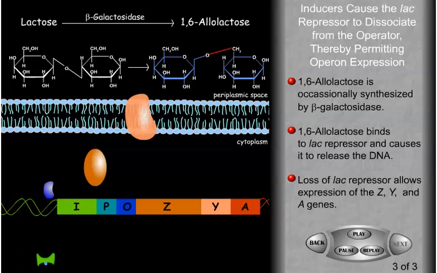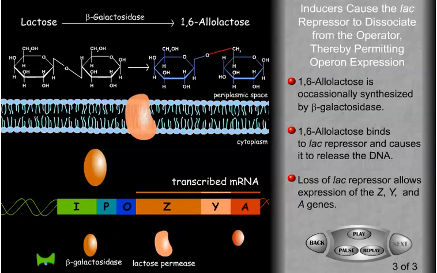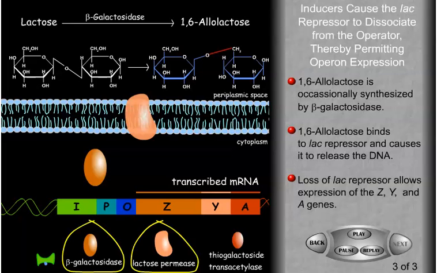With the LAC repressor gone, RNA polymerase can bind to the promoter and initiate transcription of the Z, Y, and A genes in a single strand of mRNA. The resulting transcripts are repeatedly translated by ribosomes, yielding multiple copies of beta-galactosidase, lactose permease, and thiogalactoside transacetylase. The first 2 proteins then mediate the import and hydrolysis of lactose.